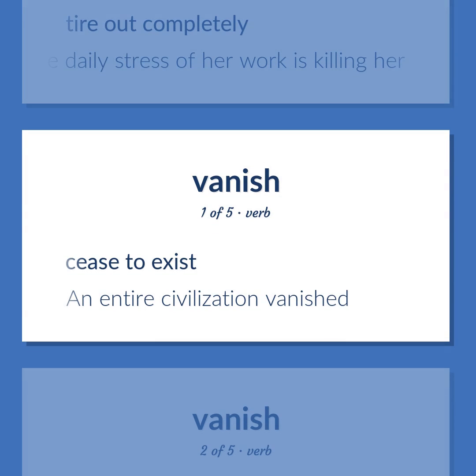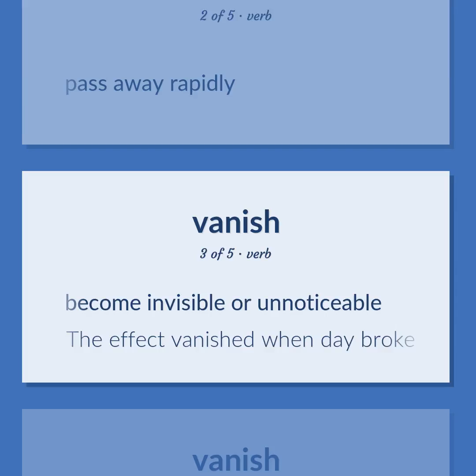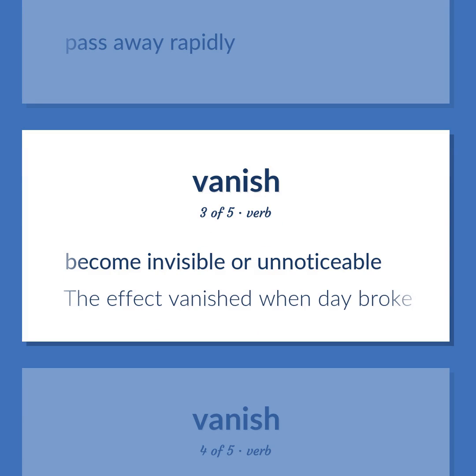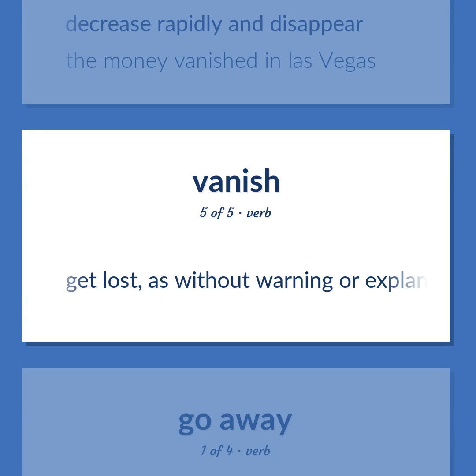Cease to exist. An entire civilization vanished. Pass away rapidly. Become invisible or unnoticeable. The effect vanished when day broke. Decrease rapidly and disappear. The money vanished in Las Vegas. Get lost, as without warning or explanation.